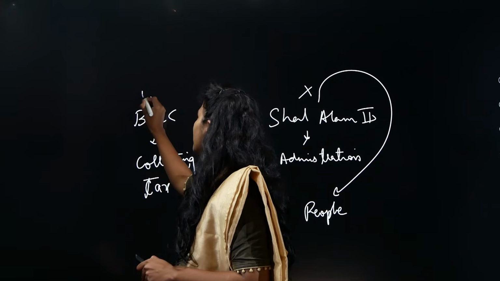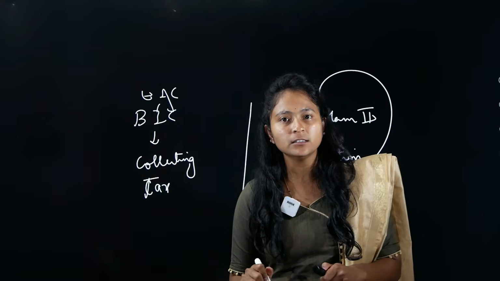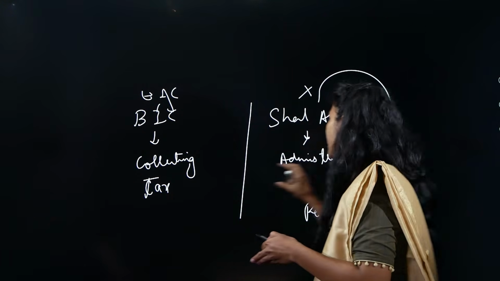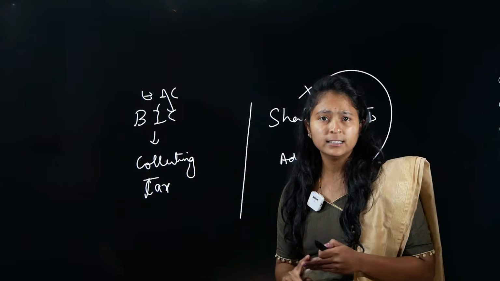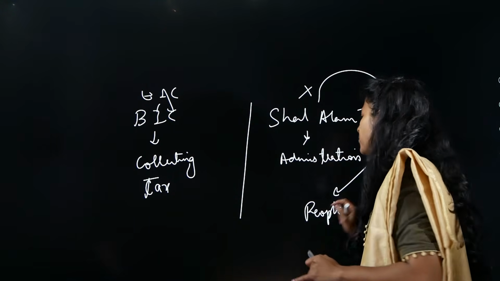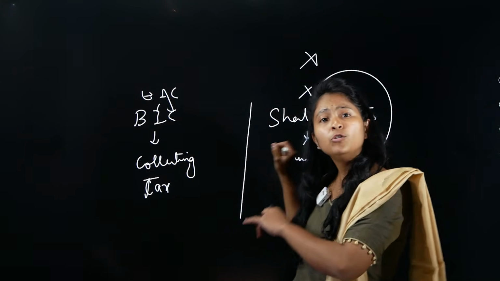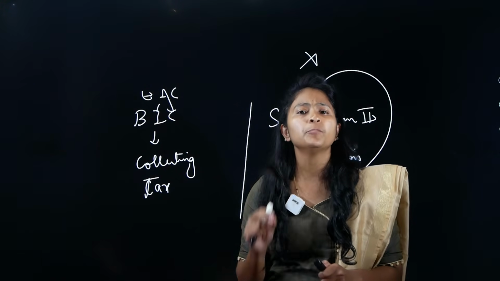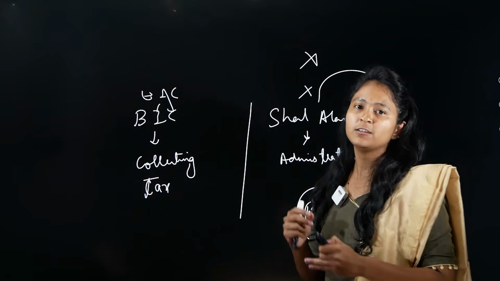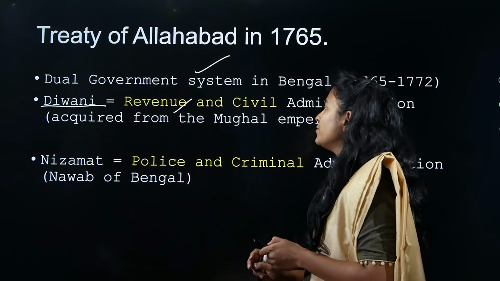Instead of British, I'll write it as East India Company. The East India Company is collecting the taxes. If the East India Company is collecting the taxes and Shah Alam II is not, what is he doing? He is doing the administration. Can he do welfare for the people? Automatically, no. He cannot do any kind of welfare for the people. Automatically, people will feel bad and will show some kind of aggression. So this is something we need to understand.